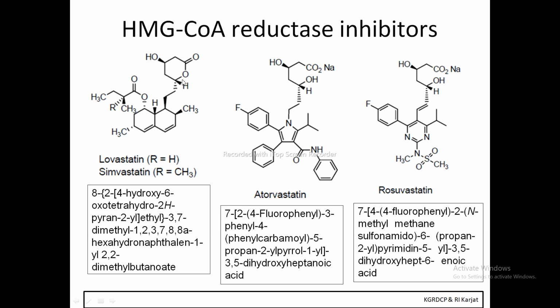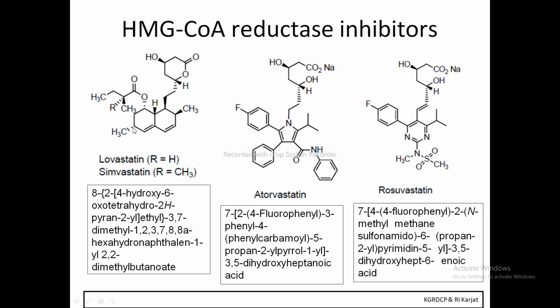ethyl, 3,7-dimethyl, then 1, 2, 3, 7, 8, 8a, hexahydronaphthalene.